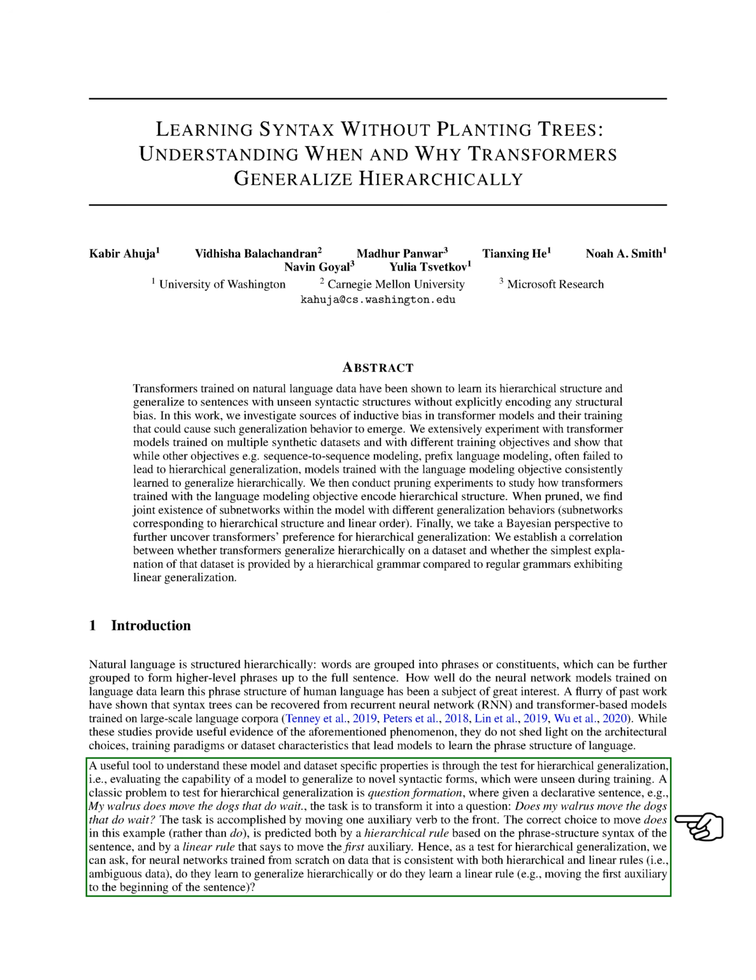To investigate this, we test for hierarchical generalization by evaluating how well a model can adapt to new sentence structures it hasn't seen before. One common test for hierarchical generalization is question formation, where a model needs to transform a declarative sentence into a question by moving an auxiliary verb to the front. This task requires understanding both hierarchical rules based on sentence structure and linear rules that dictate moving the first auxiliary verb.